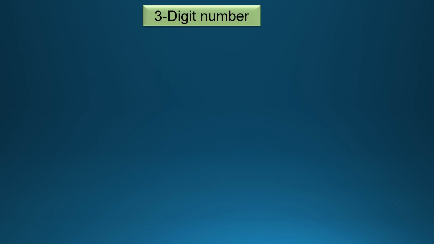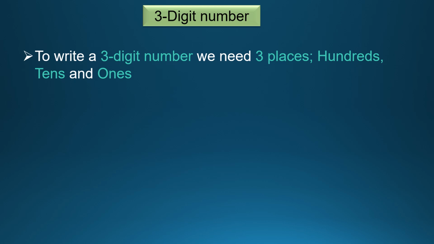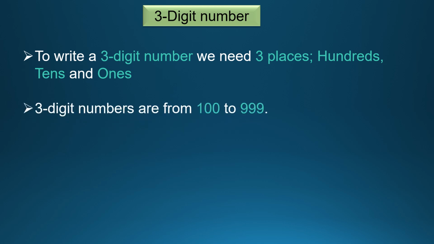Let's see what exactly are 3-digit numbers. To write a 3-digit number, we need 3 places, that is hundreds, tens and ones. To write a 2-digit number, we need 2 places, tens and ones. In the same way, for 3-digit numbers, we need 3 places, that is hundreds, tens and ones. 3 houses for 3 digits. 3-digit numbers are from 100 to 999. So after 999, we have the number 1000, which is a 4-digit number.